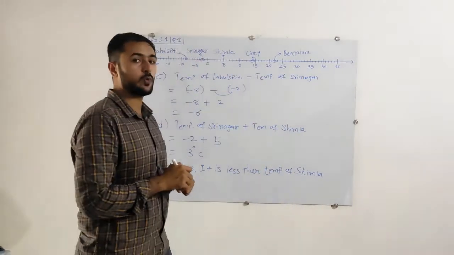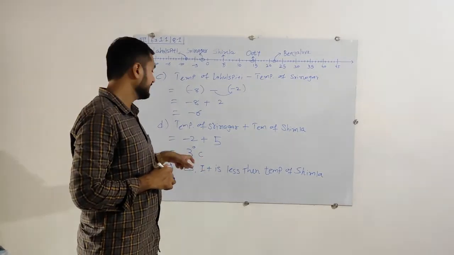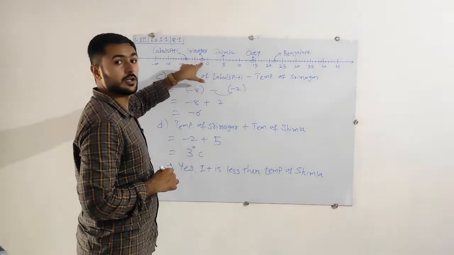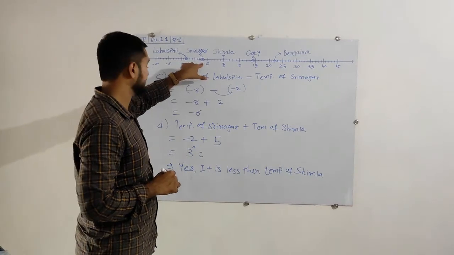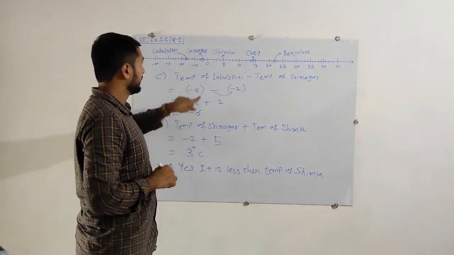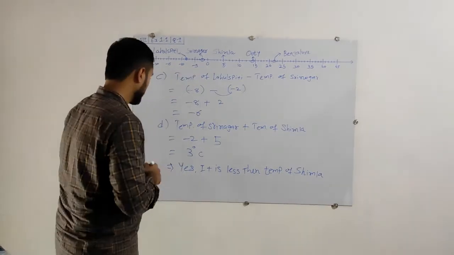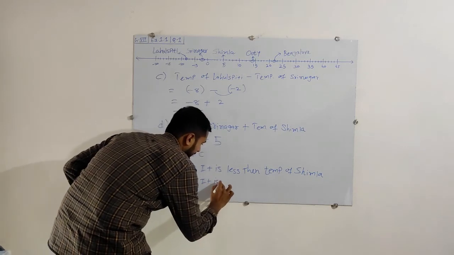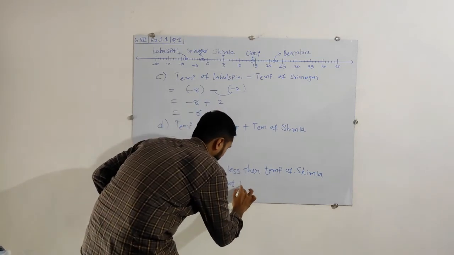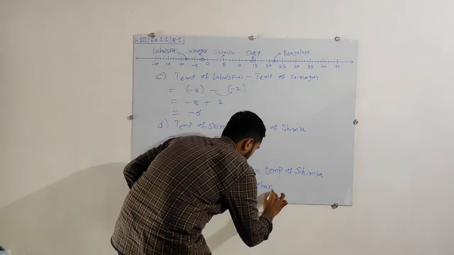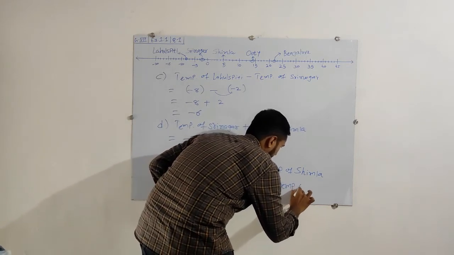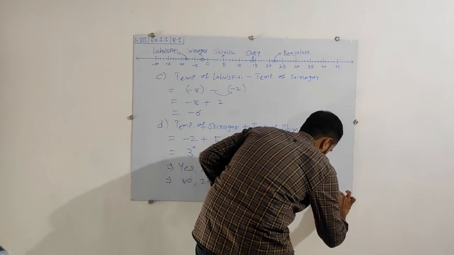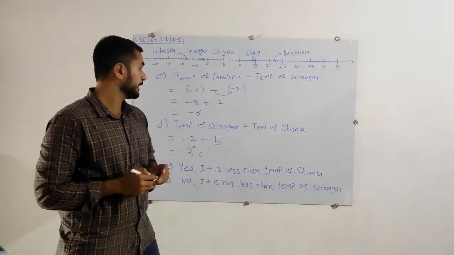And again, one more question: is the temperature together, which means 3 degrees Celsius, less than the temperature of Srinagar? What is the temperature at Srinagar? That is minus 2 degrees Celsius. So, is 3 less than minus 2? No, of course not. So it means the answer is no. It is not less than the temperature of Srinagar. Done? Pause the video to note it down.